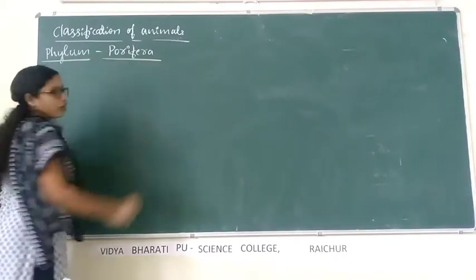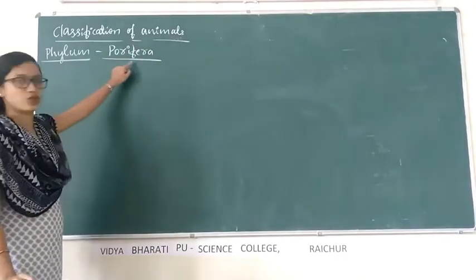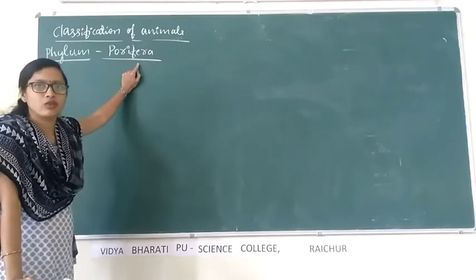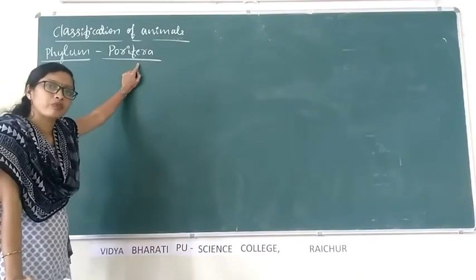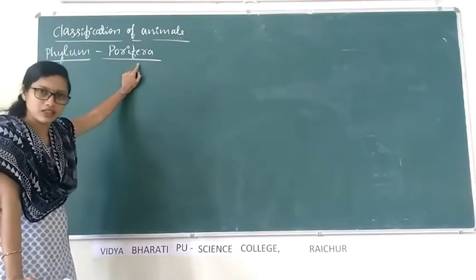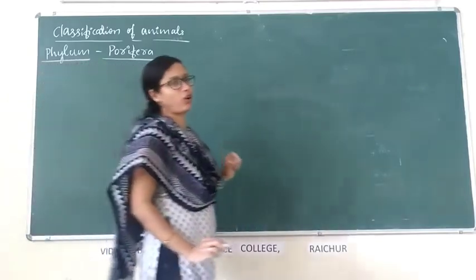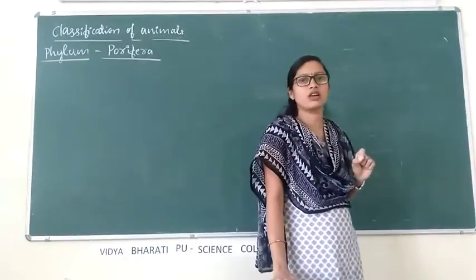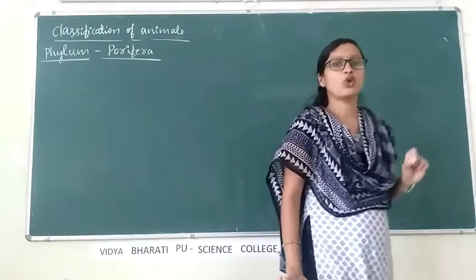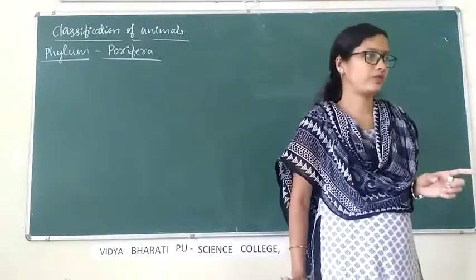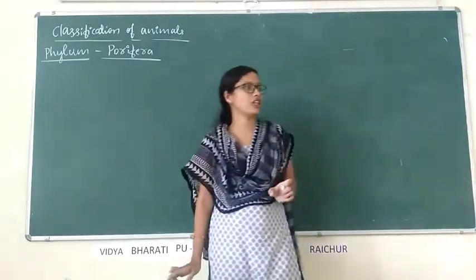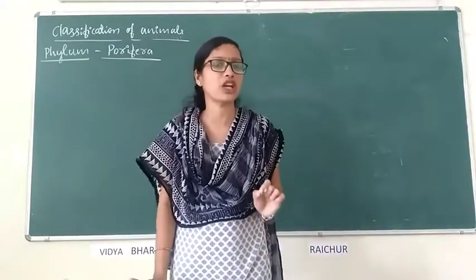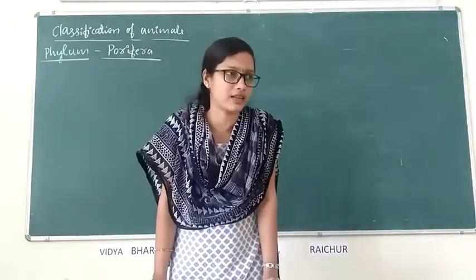Phylum Porifera is the first phylum which comes under non-chordates. First here we are going to study about non-chordates. Non-chordates means organisms in which notochord is absent. Organisms in which notochord is absent are called non-chordates.